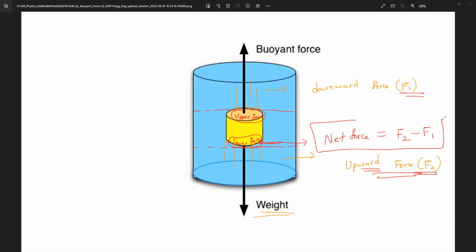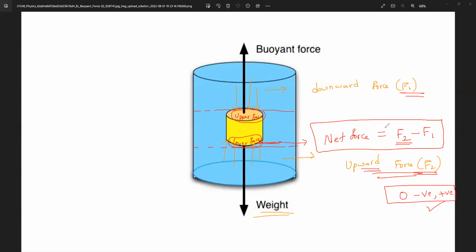Based upon this result, the result may be 0, negative, or positive. Based upon that, we will say positive buoyancy, negative buoyancy and so on. That we will see in the next class. Now remember, if you want to find the net force, what do we have to do, guys? Everybody? Yes, please. Net force is equal to buoyancy force minus weight of the object. That is, upward force minus downward force.